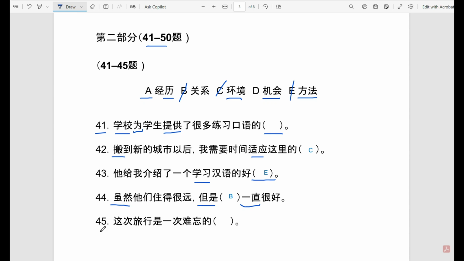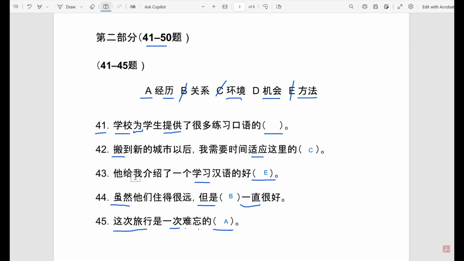Then let's go to 45. 这次旅行是一次难忘记的 something. So this time, 旅行 is a synonym of 旅游. So this trip, this travel is 一次. 次 is always the classifier or the measure word for 旅行. 难忘记, difficult to forget. So this trip is either 经历 an experience or 机会 an opportunity that is difficult to forget. And in this context, it makes sense to use 经历, so option A. It is an experience that is difficult to forget.